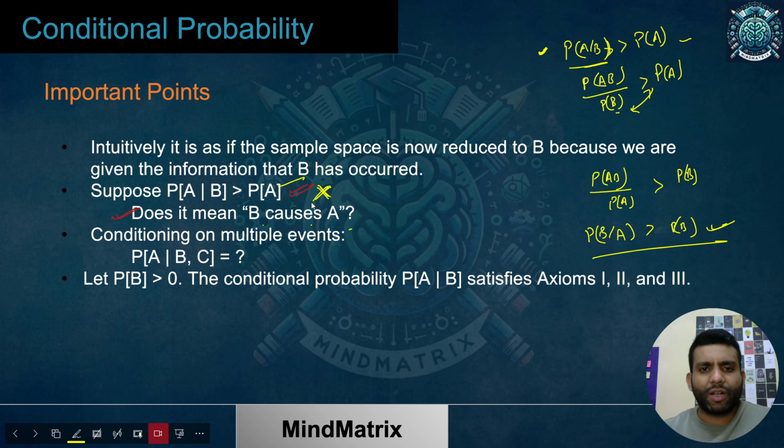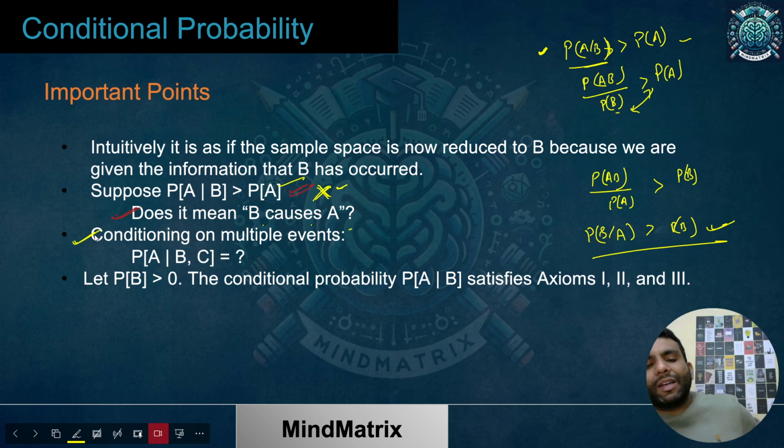This may be important, this may be asked directly. I hope up to this point the idea is clear, how we can derive this thing, and how we can say that there is no causal inference which I can use with the help of conditional probability. Okay, now conditioning on multiple events, what does it mean when we say that there are multiple events on which a probability is being conditioned? So it is simple.